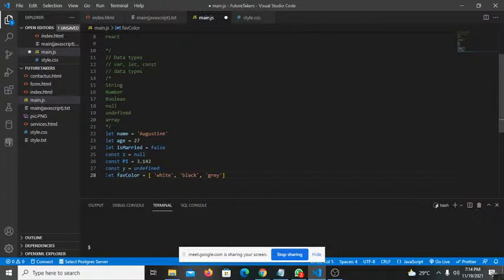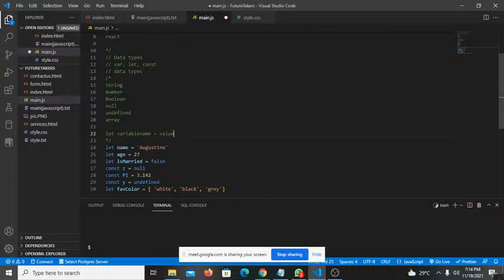or var. Now, in every variable declaration, it is important that you know you have the keyword, say let or var. Then you have what we call the variable name. That's the next thing. Then you have the assignment operator, equal to. Then you have the value. And that is what we have here.